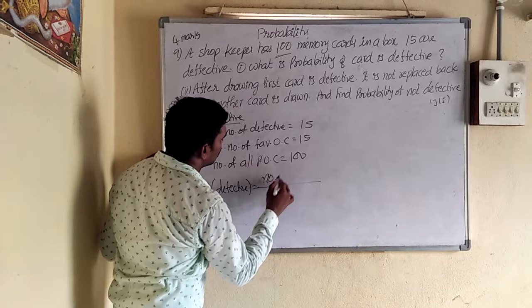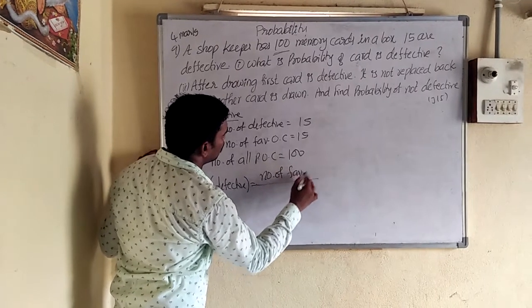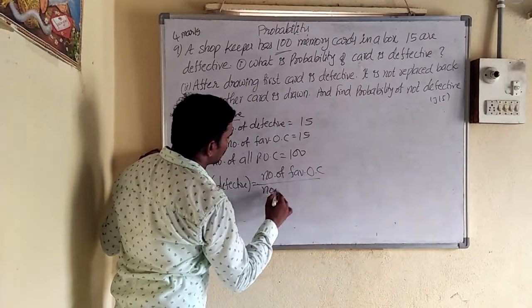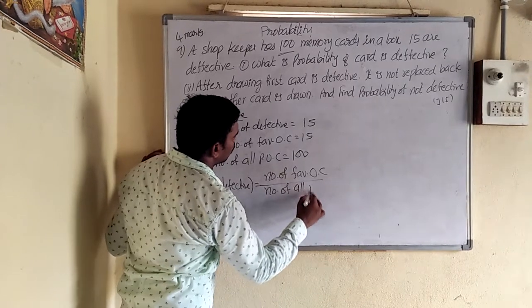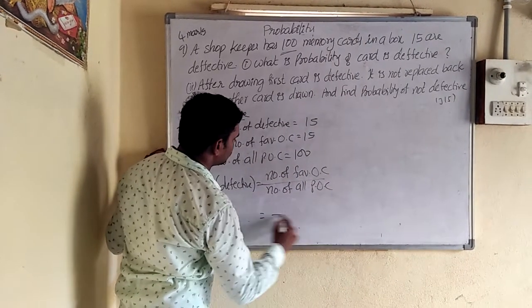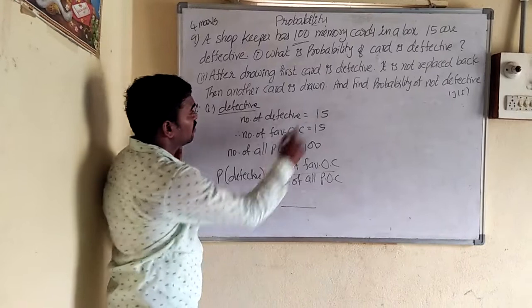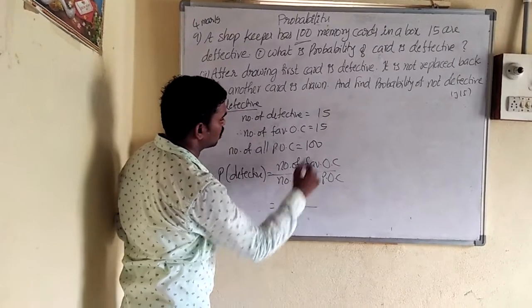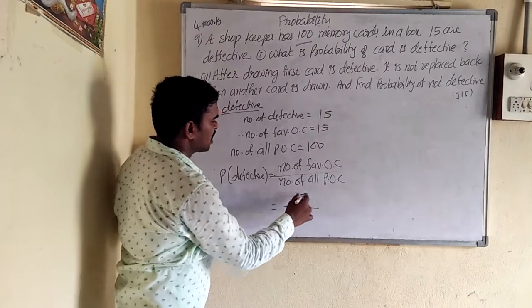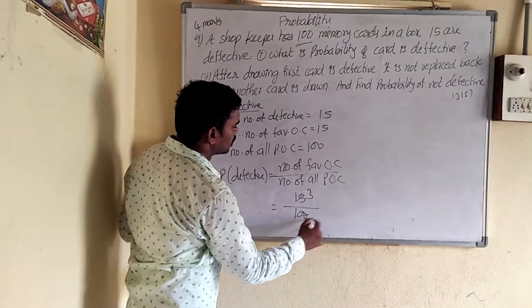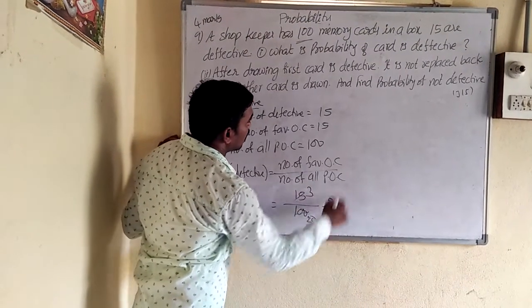What is the formula? Number of favorable outcomes by number of all possible outcomes. So favorable, how many are there for defective? 15 are there. So 15 by total 100. Can we cancel? 5 3 is 15, 5 20 is 100. So 3 by 20 is our first question answer.